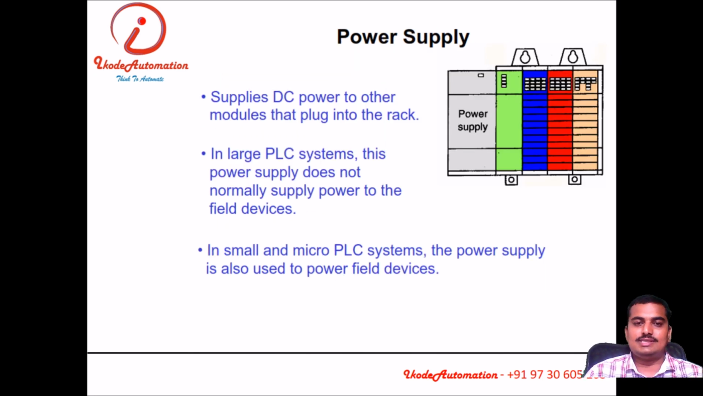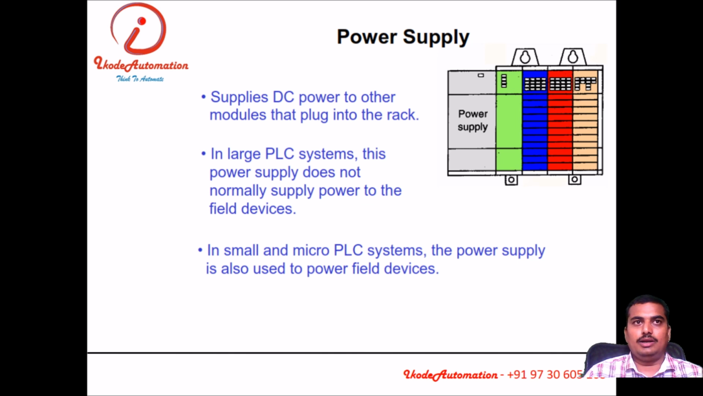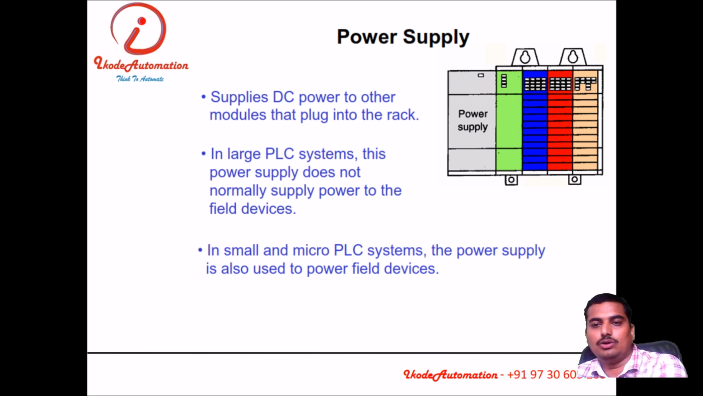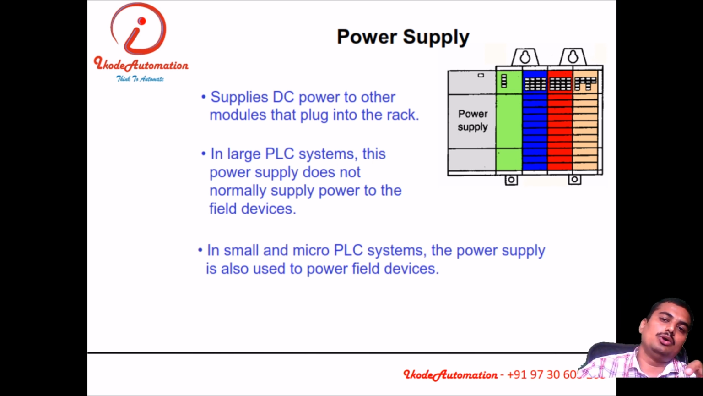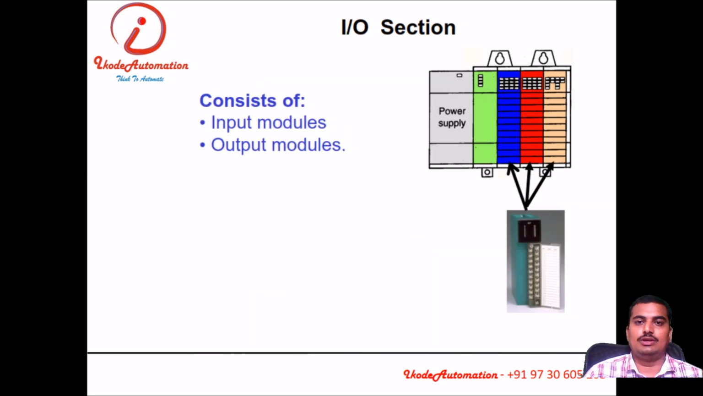Power supply is an essential element in a PLC system. Without that, PLC cannot function. There are many types of power supplies, like 5 volt, 10 volt, 12 volt and 24 volt. Normally 24 volt and 230 volt PLCs are more popular. CPU, the central processing unit, has the microprocessor inside, which processes the entire logic and takes the decisions. Then IO, there are so many types of IO.